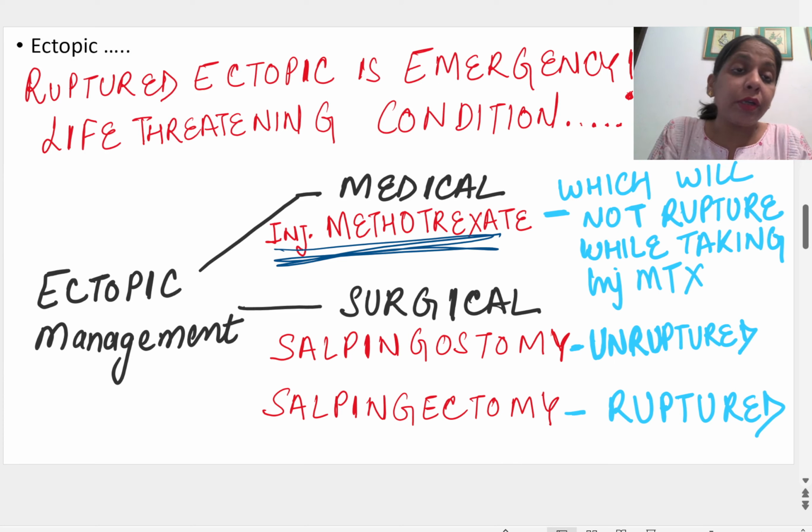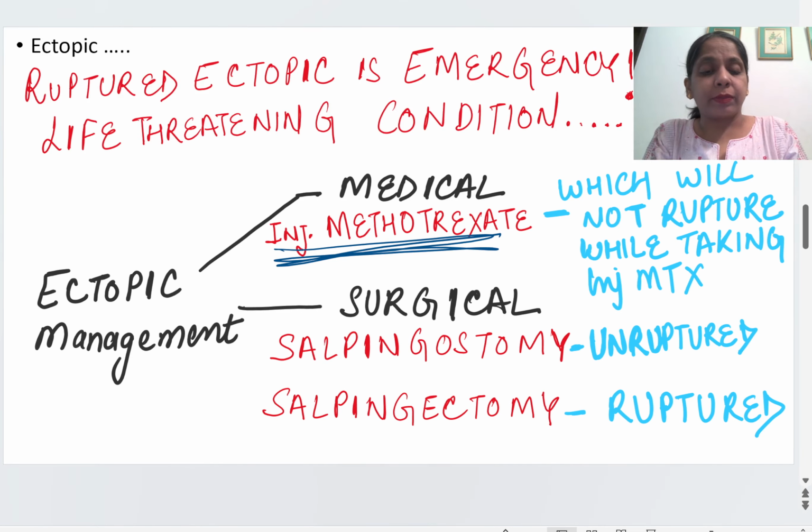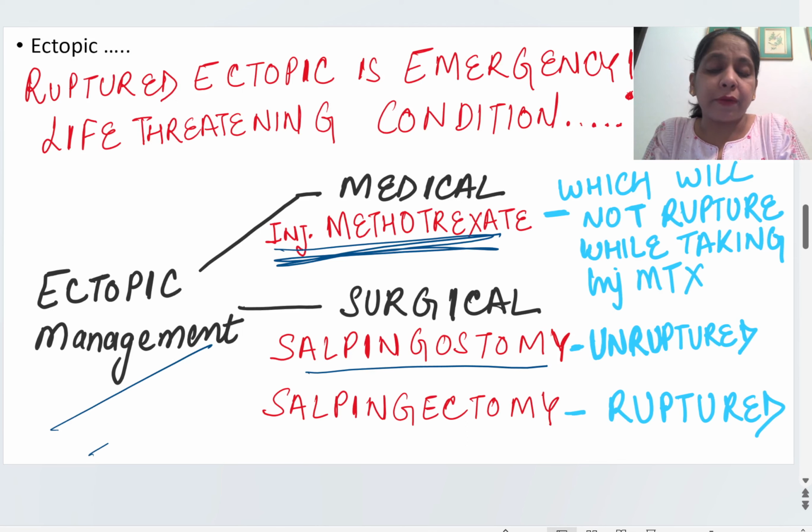And if we cannot give medical management, then there are two surgical treatments for the unruptured ectopic in whom medical management cannot be given. The answer is salpingostomy. This is a surgery in which, on the fallopian tube, we make an opening and remove the pregnancy, because it is unruptured. It is done in an unruptured ectopic.